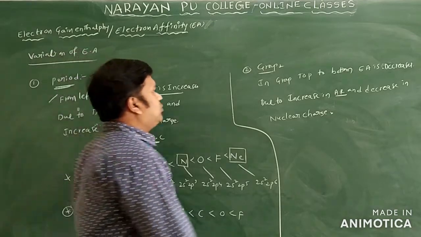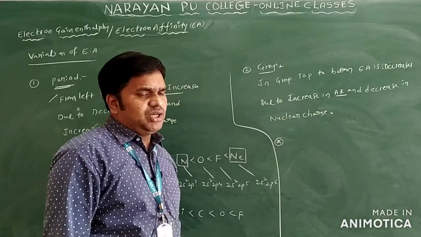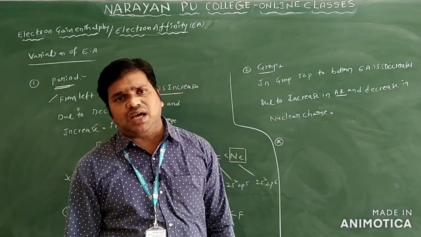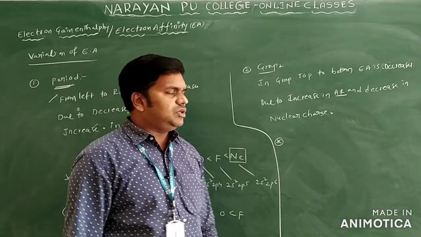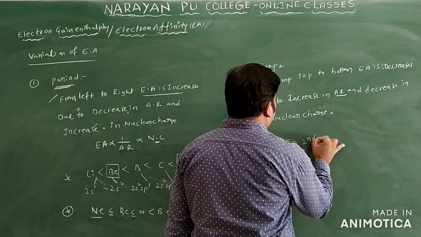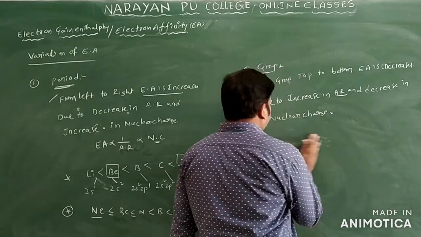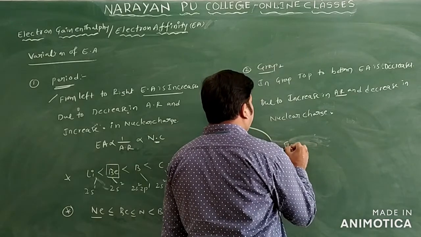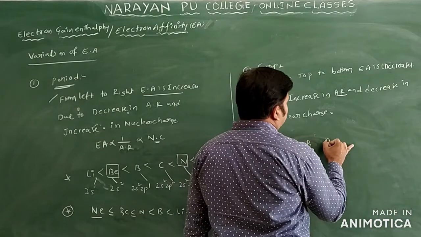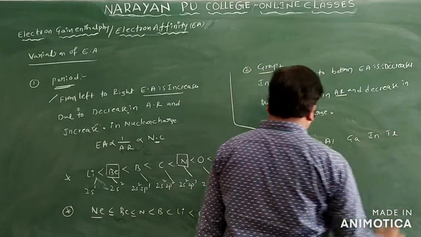So this is regarding groups only. But when we compare second and third period elements, there is some variation in the electron affinity of the elements. So we take an example, comparing second and third period elements. Let's suppose I take the third A group elements. Generally we have boron, aluminum, gallium, indium and thallium.